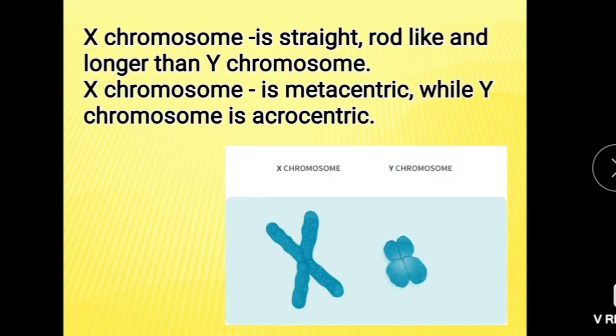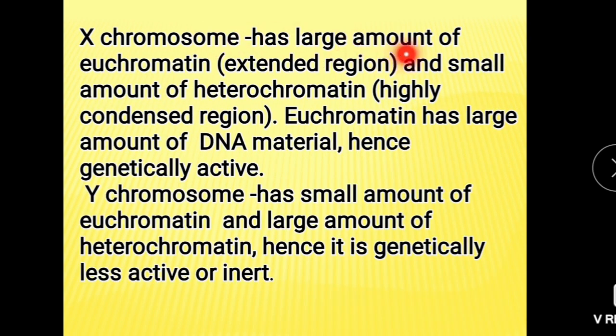X chromosome is straight, rod-like, longer than Y chromosome. See here, this is the longer one, this is the shorter one. X chromosome is metacentric, means here centromere is in the middle, while Y chromosome is acrocentric. Centromere is slightly away from one end. Then X chromosome has a large amount of euchromatin and a small amount of heterochromatin.